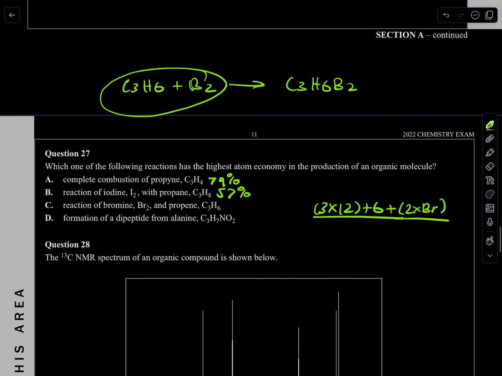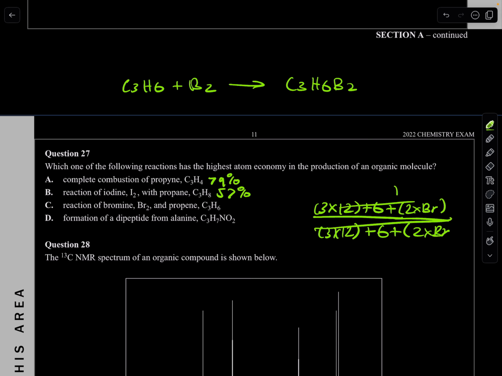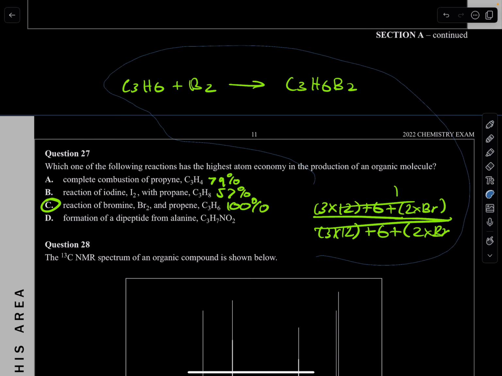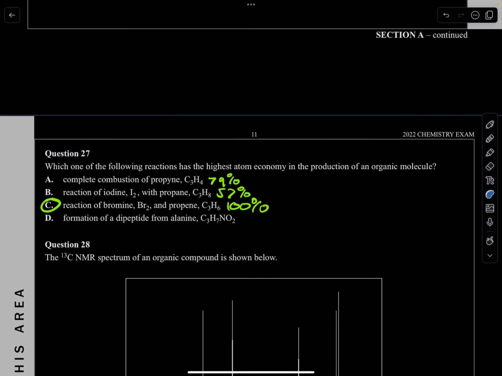But it's the same as this. So look, 3 times your carbons, 6 hydrogens, 2 times your bromines. This is just going to cancel out to 1, and you times by 100. That's 100% atom economy. So I'm going to choose C. I'm not even going to do D. It just takes too long. We know this is the highest because it's 100%. So makes sense.